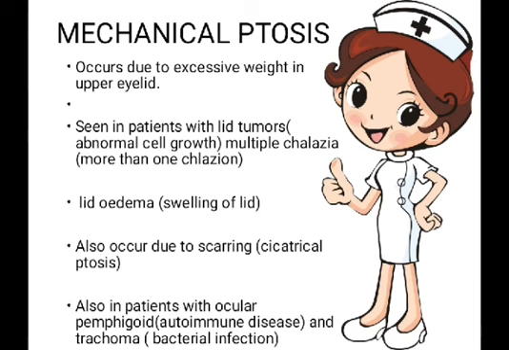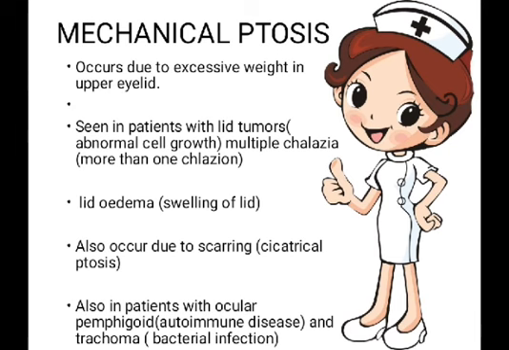Sometimes multiple chalazia occur, which means more than one chalazion is present on the single eyelid of a patient. It is a painless nodule which is present on the eyelid of a patient, due to which the excessive weight on the upper eyelid increases. Sometimes there is lid edema, which means swelling of the lid.